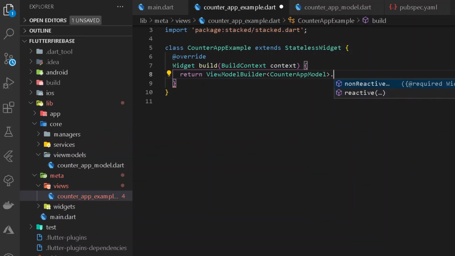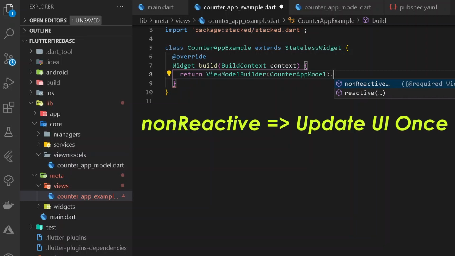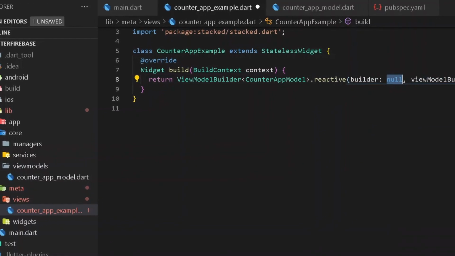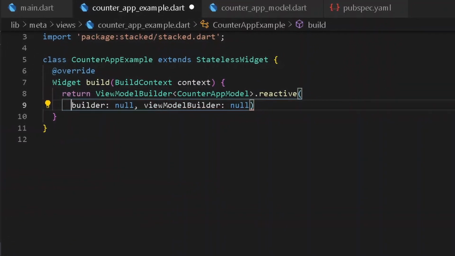Now if you need to render your entire UI once, all of a sudden, you shall be simply using non-reactive. But if you need to render your UI again and again according to some basic changes, you shall be using reactive. But instead of using theory, let's take a deep dive over them as well. So for now, let's move with reactive. A bunch of options shall be appearing to us, that is a builder and a view model. So first of all, we shall be moving under our view model after having this semicolon.